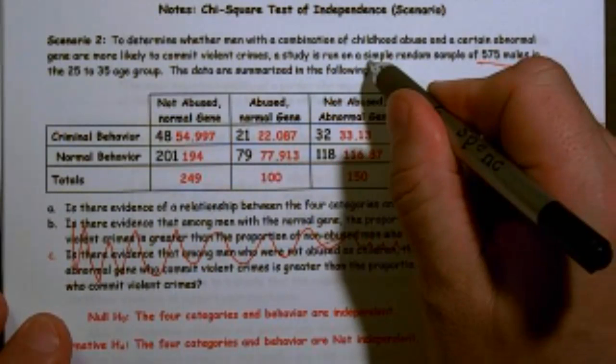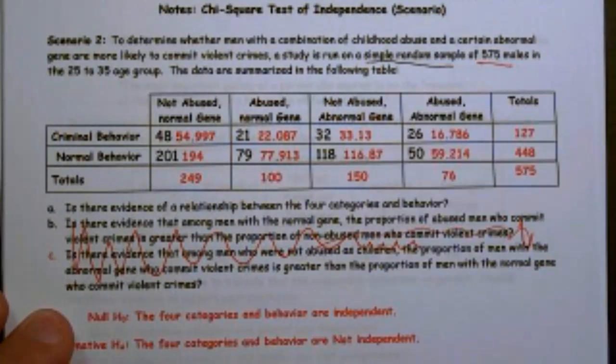Notice we have a single sample. The fact that we have a single sample and multiple categories lets me know we have multiple variables. I know I'm working with a chi-square test of independence. And they also give me the keyword "relationship," which is also indicative that we're working with a test of independence.